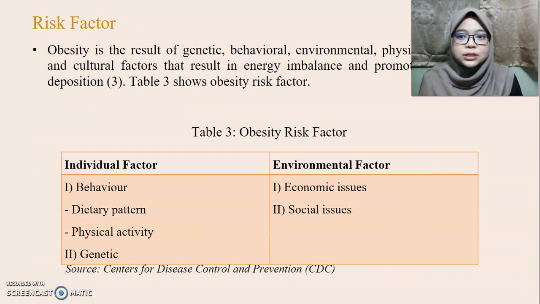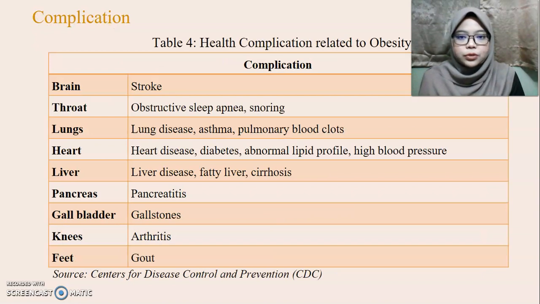Obesity is the result of genetic, behavioral, environmental, physiological, social, and cultural factors that result in energy imbalance and promote excessive fat deposition. The risk factors of obesity can be divided into two, which are individual factors and environmental factors. The health complications related to obesity are such as strokes, obstructive sleep apnea, lung disease, heart disease, liver disease, pancreatitis, gallstones, arthritis, and gout.